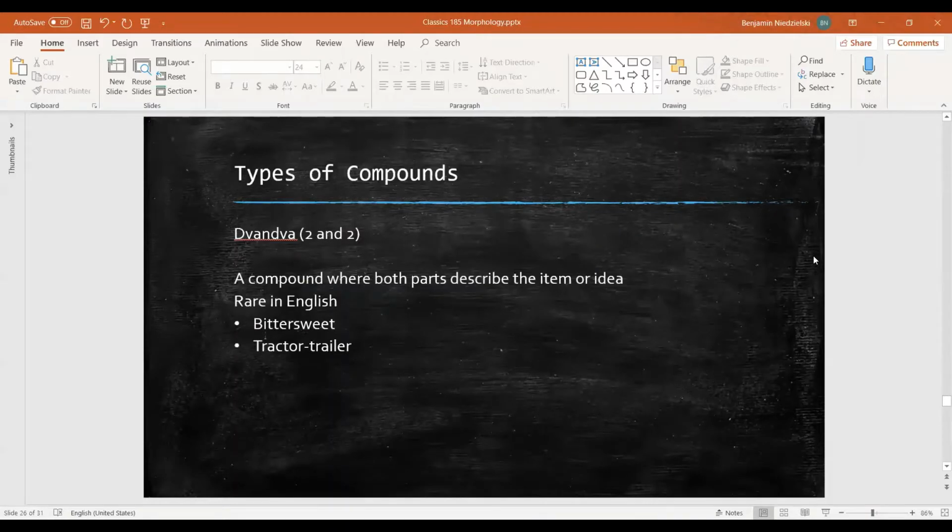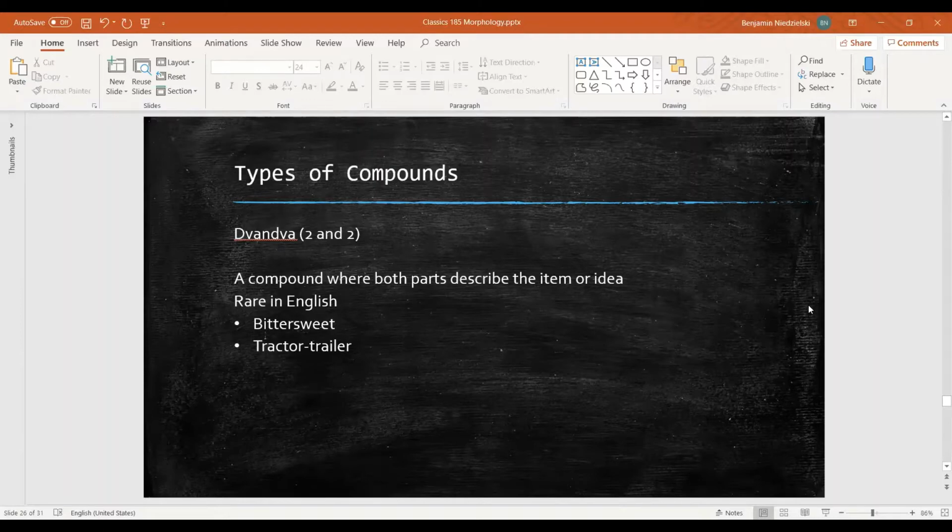Let's start with Dvandva. A Dvandva is a type of compound consisting of two parts where each part equally describes the item or idea. These are rare in English, but a couple examples are bitter-sweet, which describes something that's bitter and sweet, and tractor-trailer, which is something that's both a tractor and a trailer. Dvandva is actually an example of a Dvandva. It's two ideas put together, two and two, into one word with the idea of and between them.